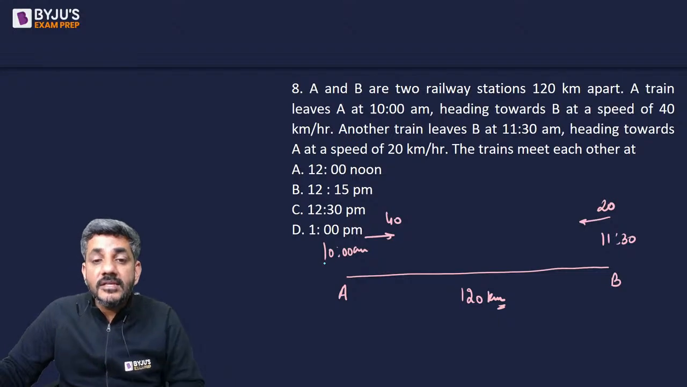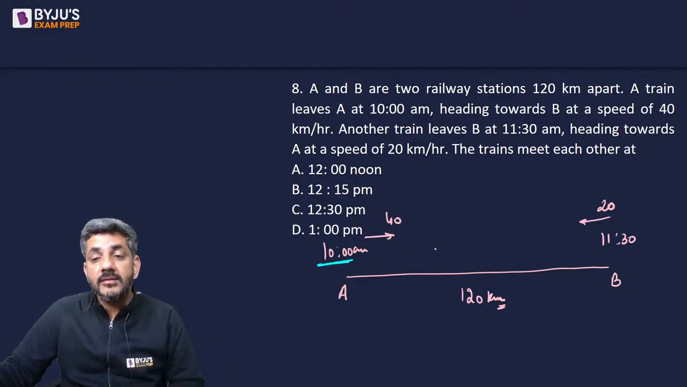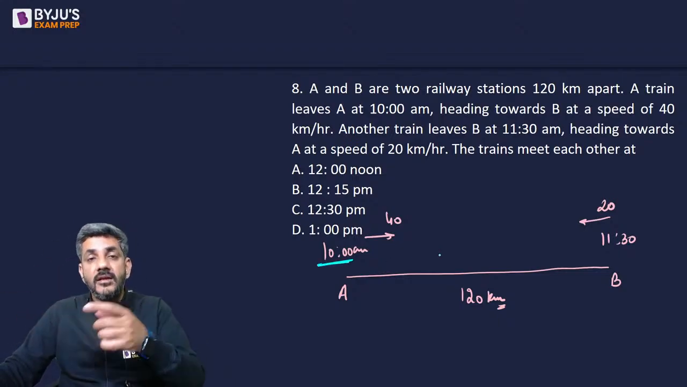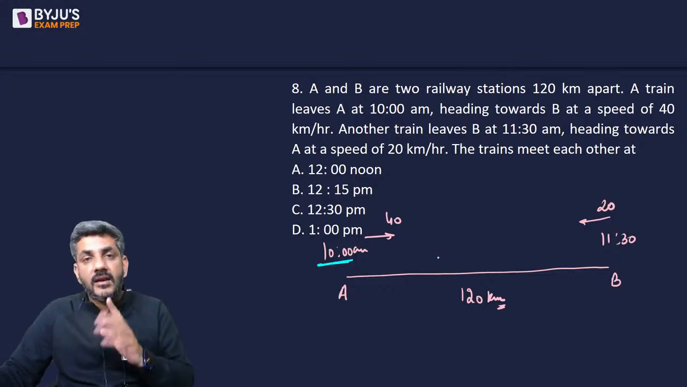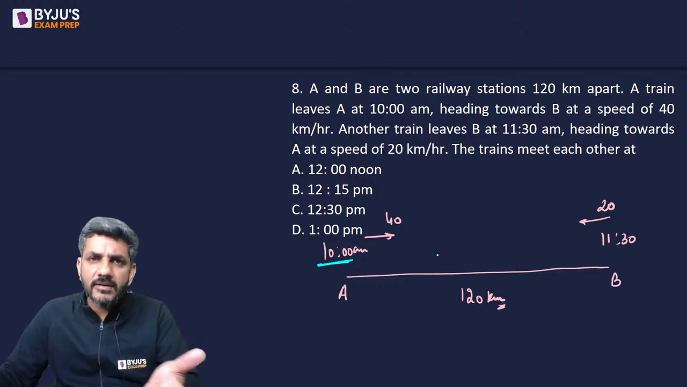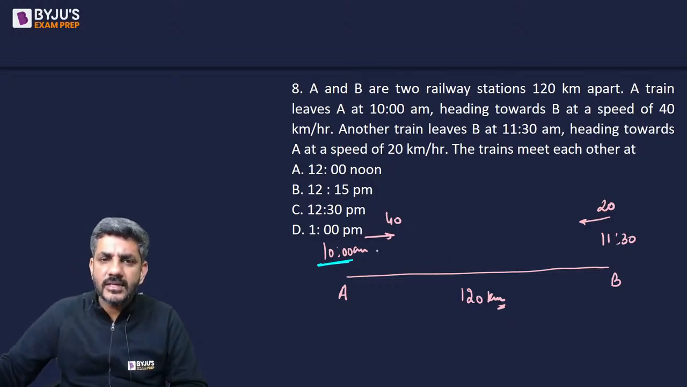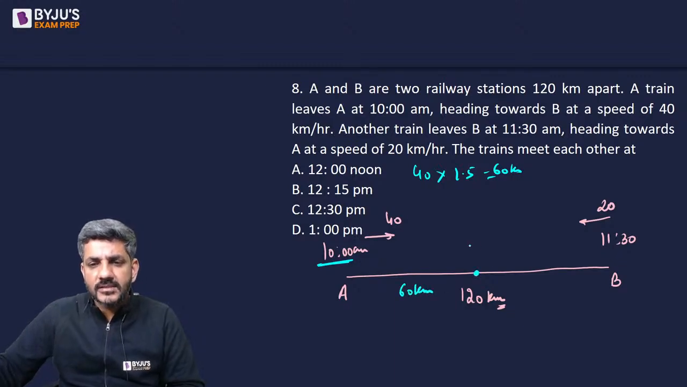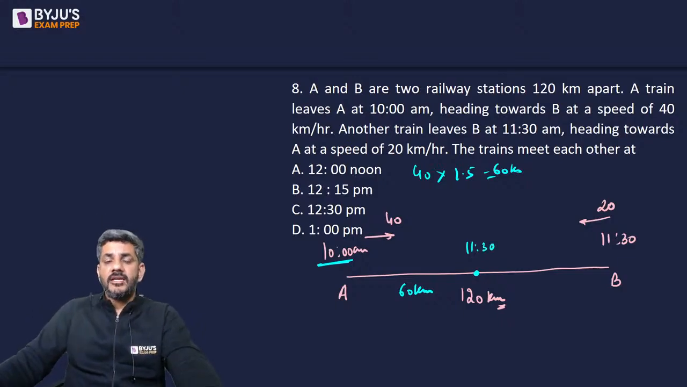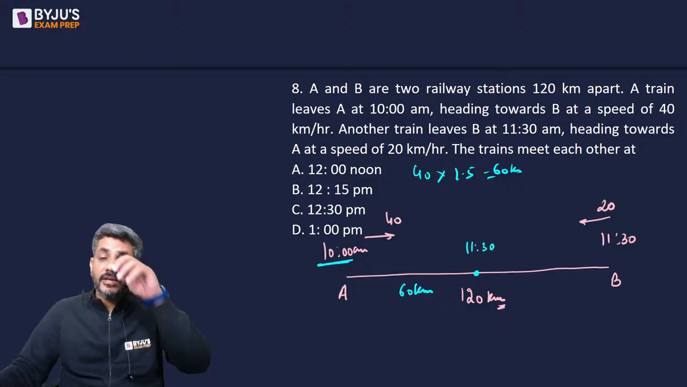is this train is leaving at 10, that train is leaving at 11:30. So the train that starts earlier, by the time the other train starts running, it would have already covered some distance. I'm sure that you all can see that. So in 1.5 hours at a speed of 40, this train would have covered a total of 60 kilometers. So can I say by covering 60 kilometers, this train would have reached here? At 11:30 the train would have reached here.